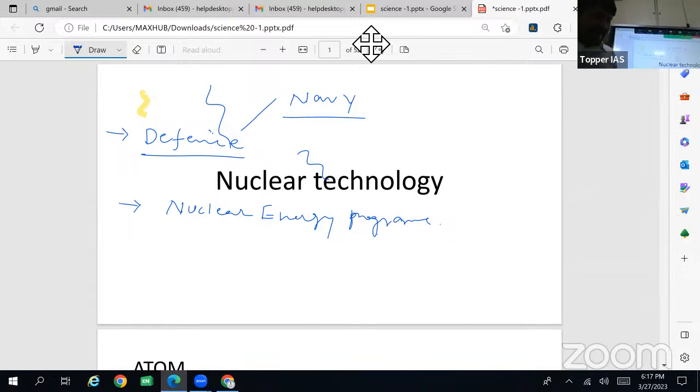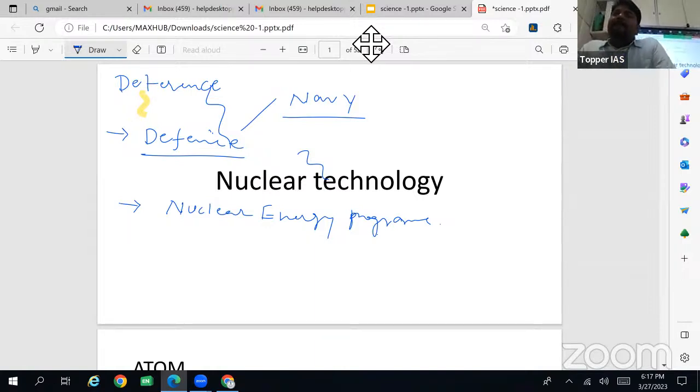You may ask, what is the purpose of spending so much money when there is no war happening? Is there any war happening currently? No. Still, we are spending 70,000 crore, 80,000 crore a year to purchase different defense equipment. So what is the purpose? That is called deterrence.